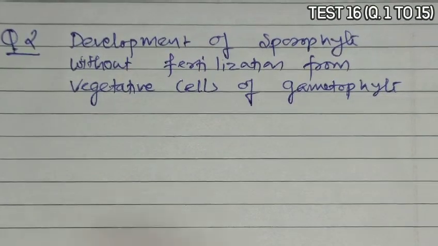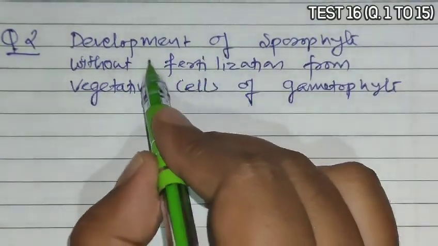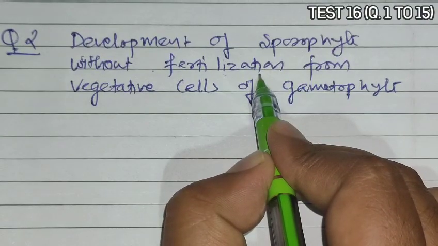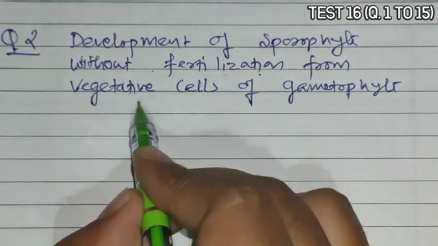Now, development of sporophyte without fertilization means development occurring from the embryo sac and from a vegetative cell.